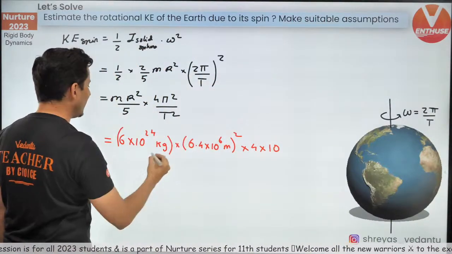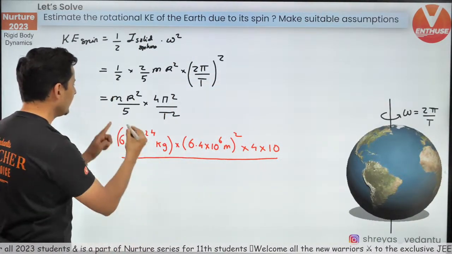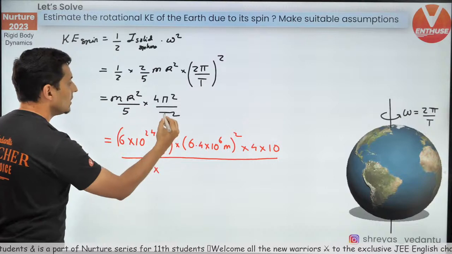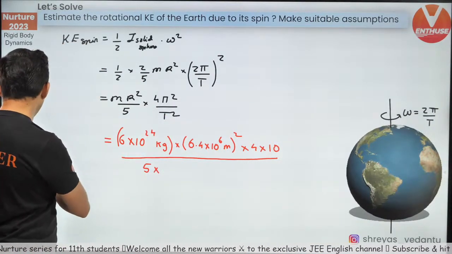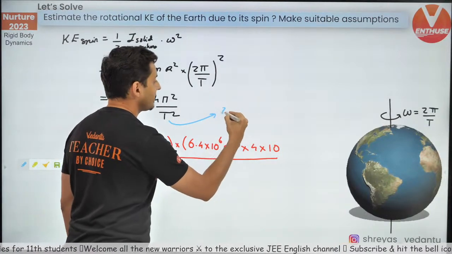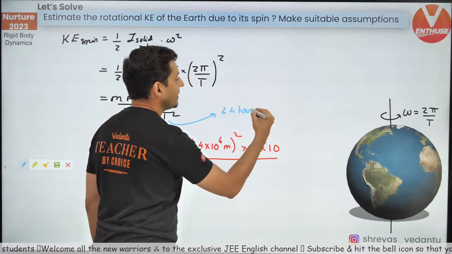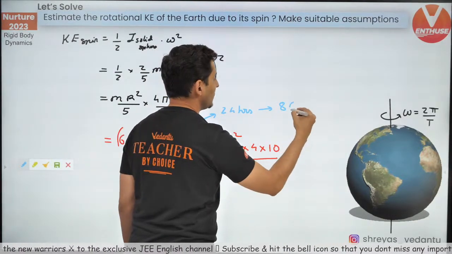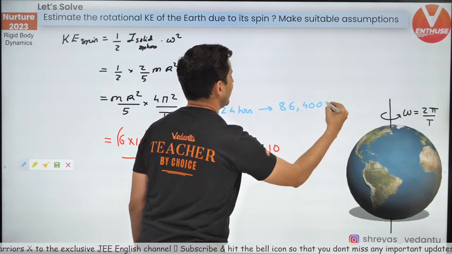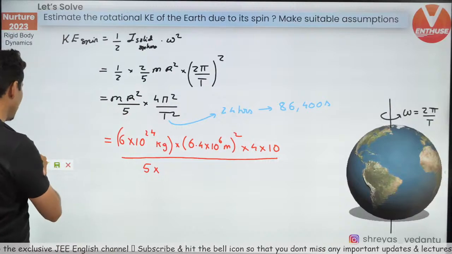Divided by 5 into the time of rotation. Remember, the earth takes 24 hours for one rotation, but don't leave it in hours, convert it into seconds. It comes out to be 86,400 seconds. So that's the time value.